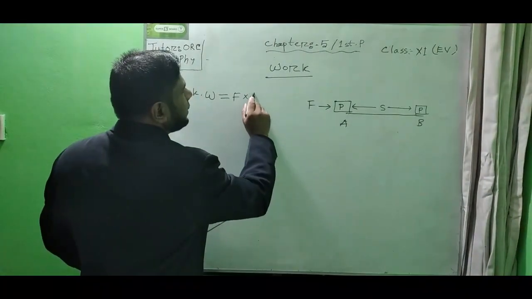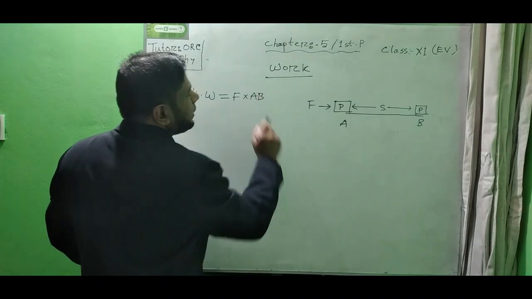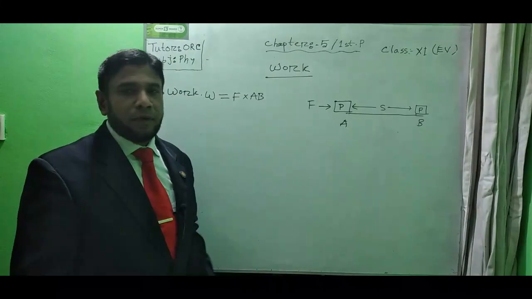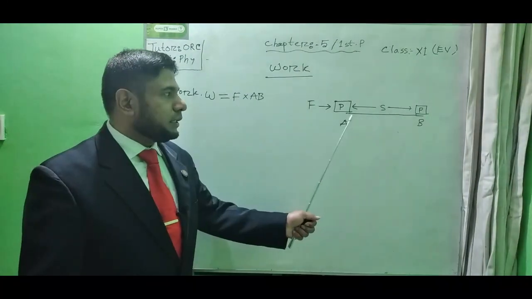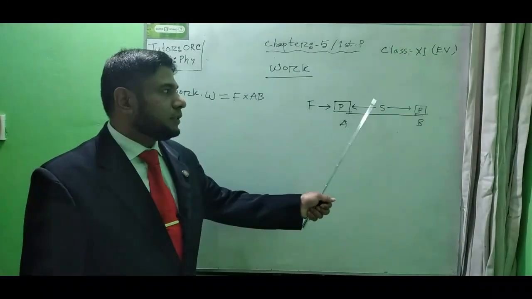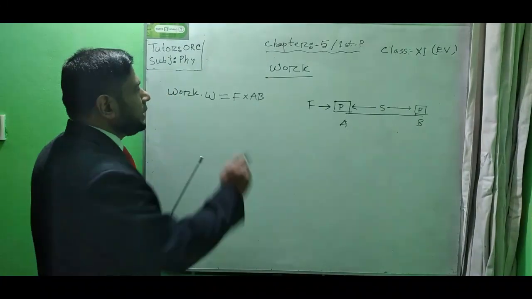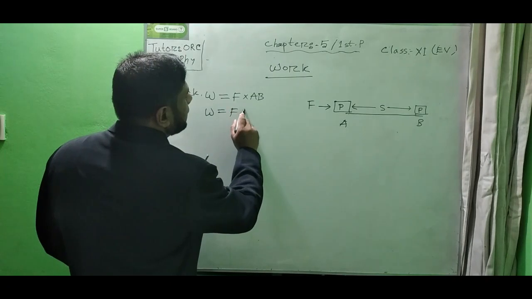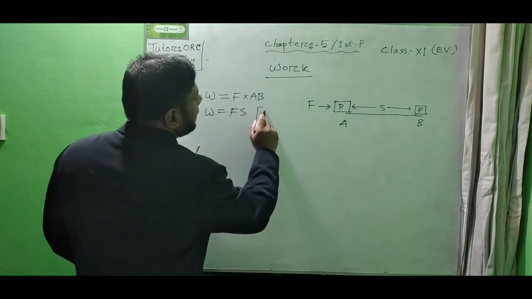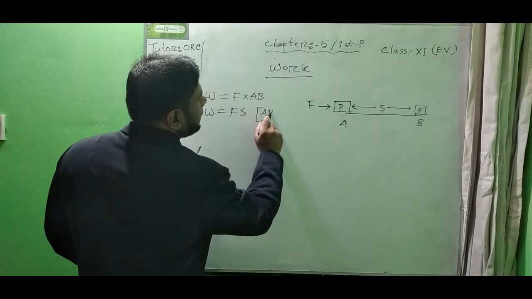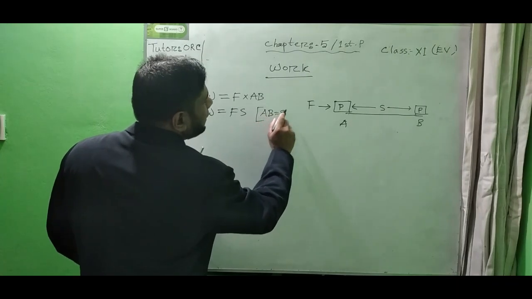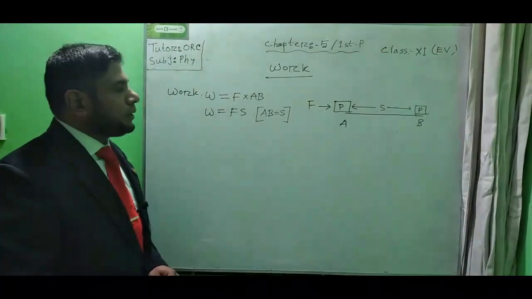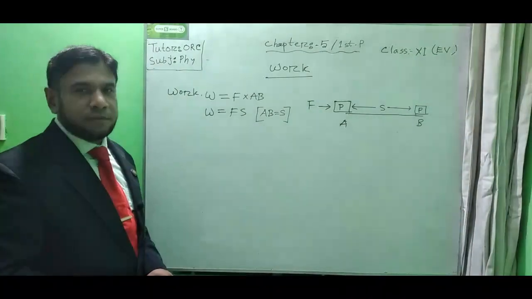So let us write AB here, and along AB, suppose after measuring, we have got the value of the distance AB here as S meter. Then we can put the value here: W equals F into S, as the value of the displacement along the force line AB is equal to S. But this equation of work is for the maximum work.